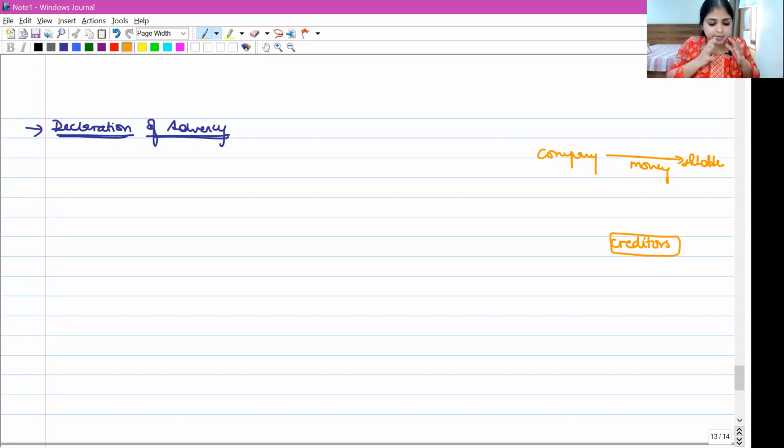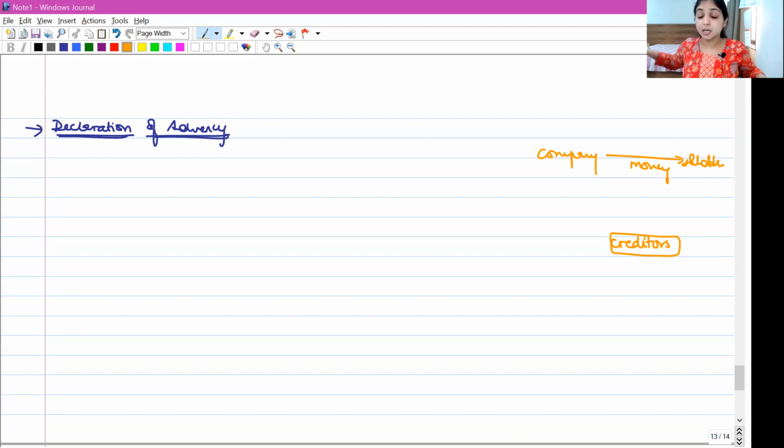But if the company has money with it, isn't the company supposed to use this money first to repay the outsiders, to repay the creditors? Same logic which we learned even in reduction of share capital. Yes, if the company has money, the company is supposed to use this money and repay the creditors.